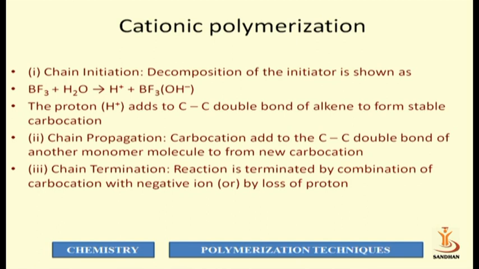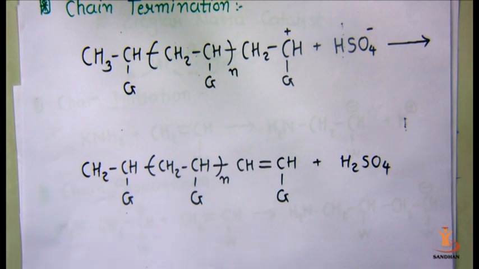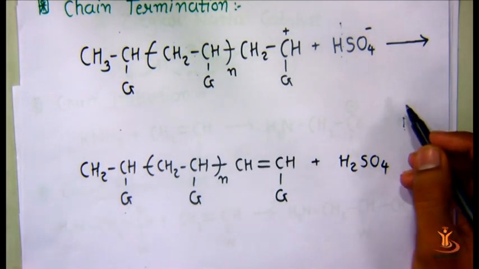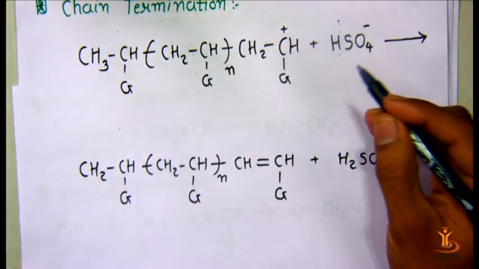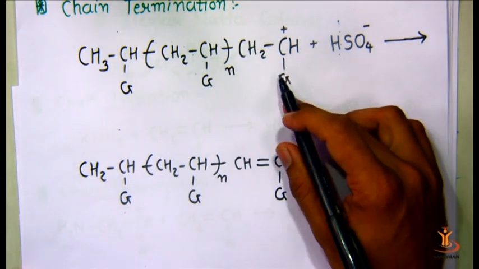Now the last process of cationic polymerization is chain termination. The reaction is terminated by combination of the carbocation with a negative ion or by loss of a proton. In cationic polymerization, the chain termination is carried out by a negative ion or by loss of a proton. This is the polymer chain which is formed by chain propagation.